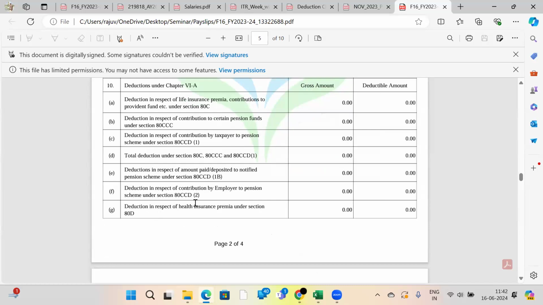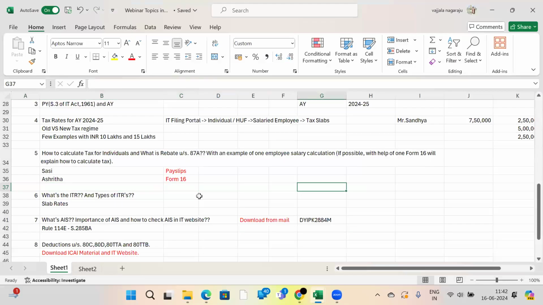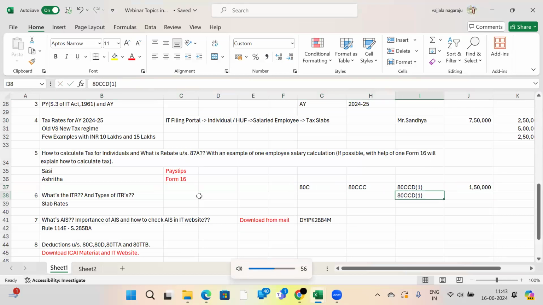Yes. See here, why people won't do 80CCD subsection 2? I will tell you. Here there is a logic, okay? 80C, 80CCC, 80CCD subsection 1, total limit put together to get deduction is 1.5 lakh only. Sir, you will exhaust your limit under section 80C itself. Yes, yes. That's why people never ask for 80CCD subsection 2.